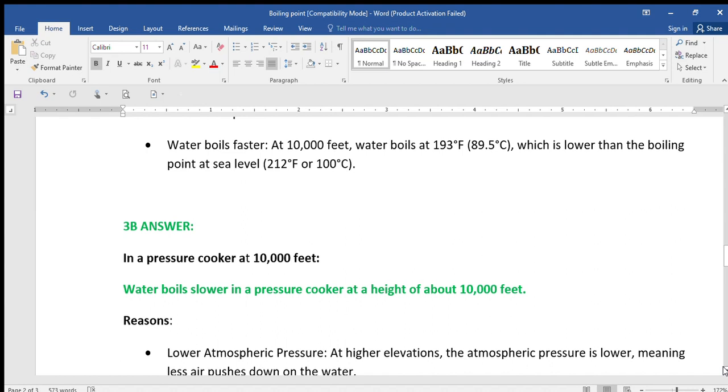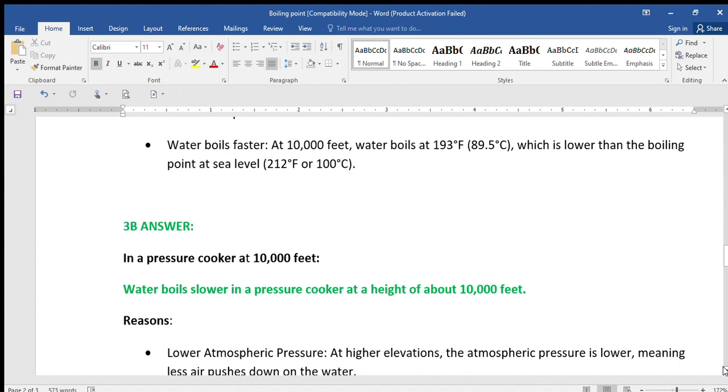What happens in that place is that, one, there is lower atmospheric pressure, just like you have lower atmospheric pressure without a pressure cooker. There is still lower atmospheric pressure even with a pressure cooker around you because of the drop. Because of the higher altitude you have gone to, the pressure will drop generally.